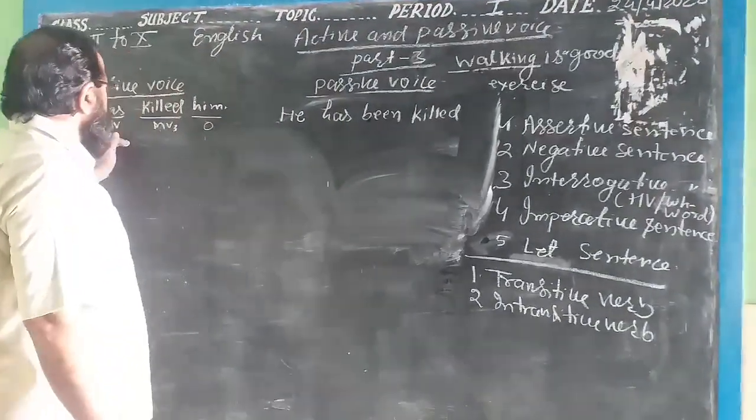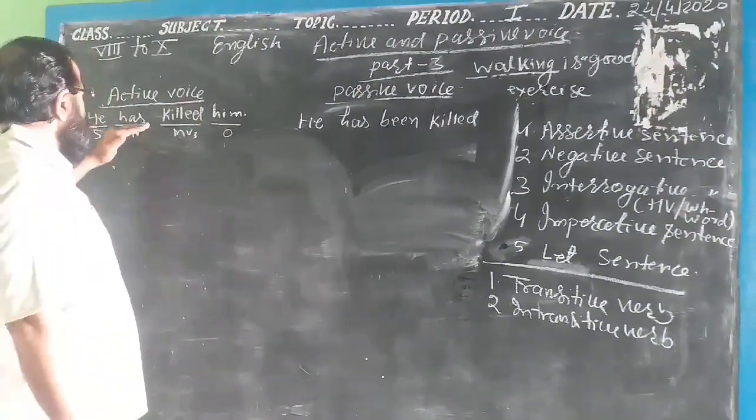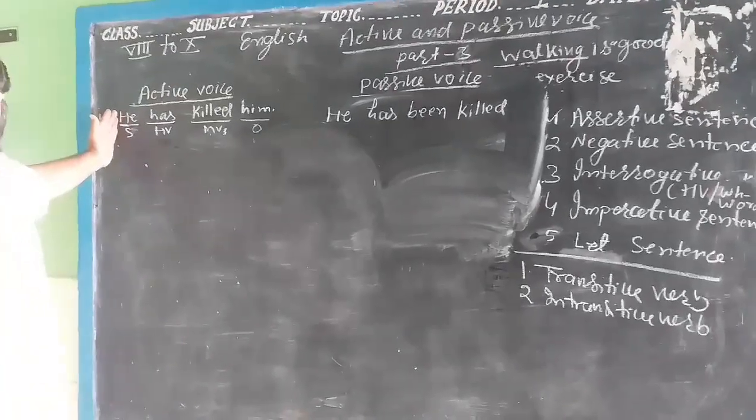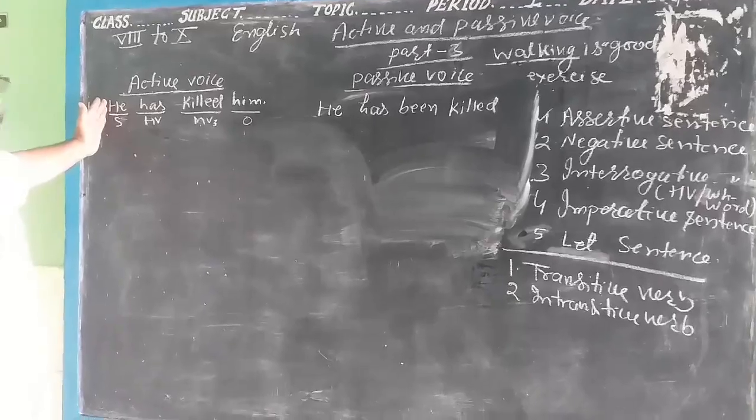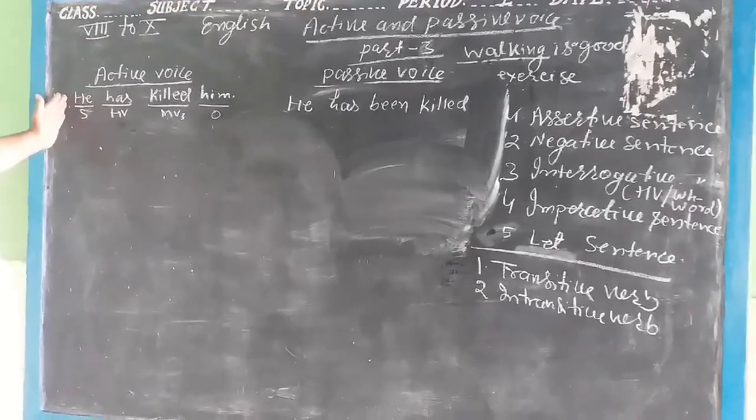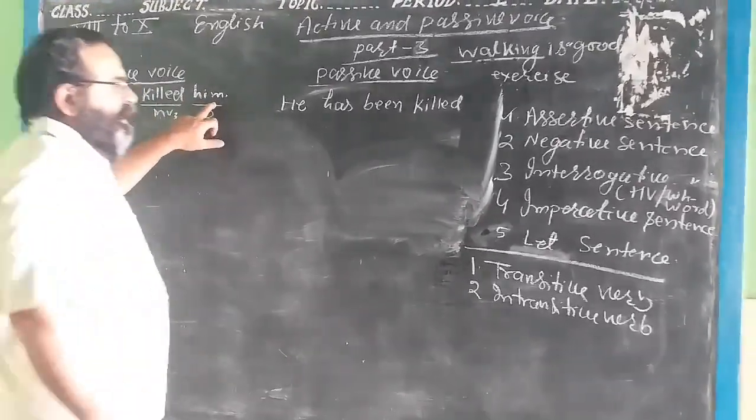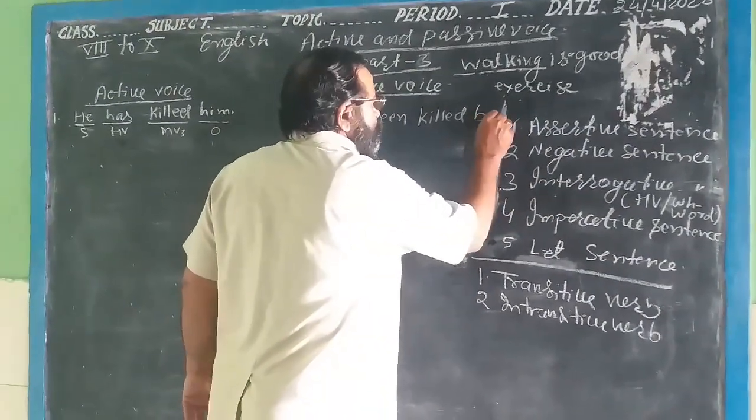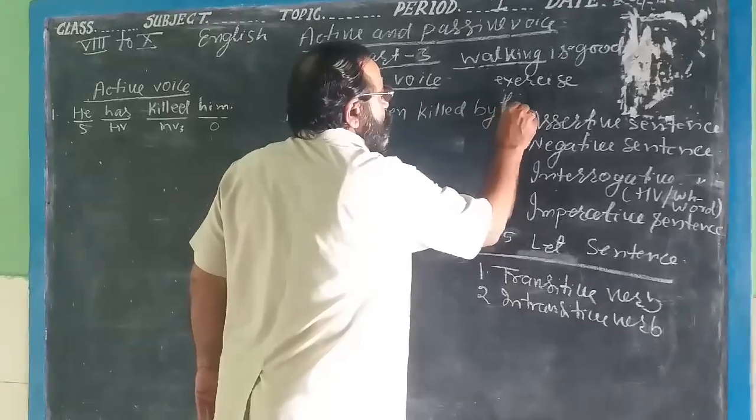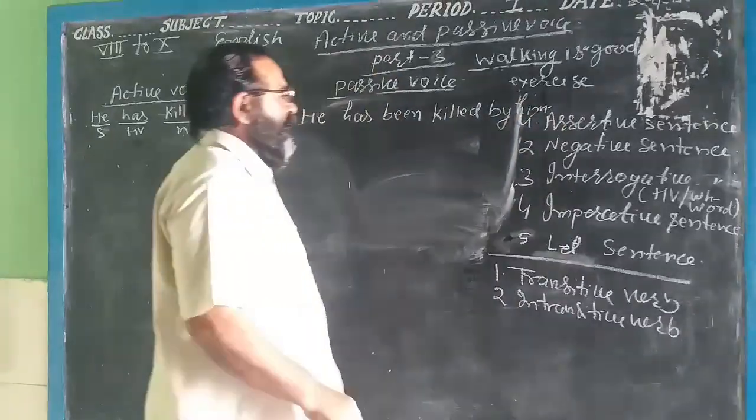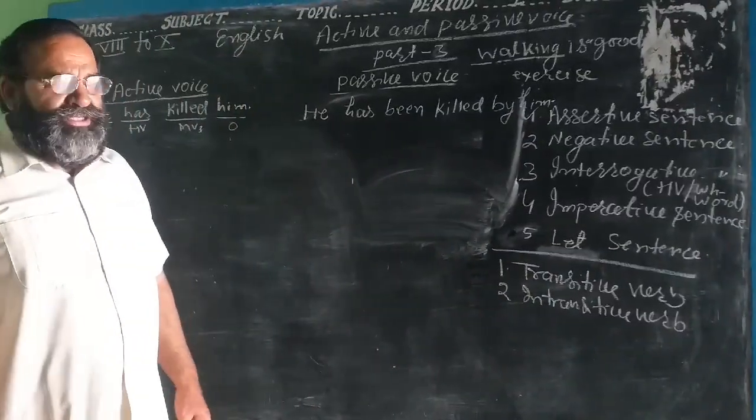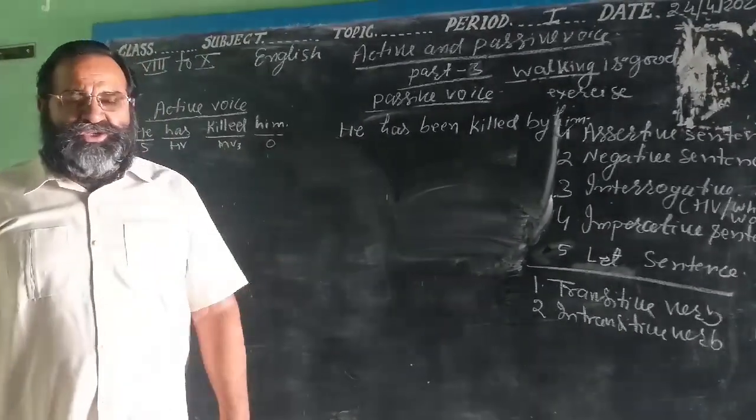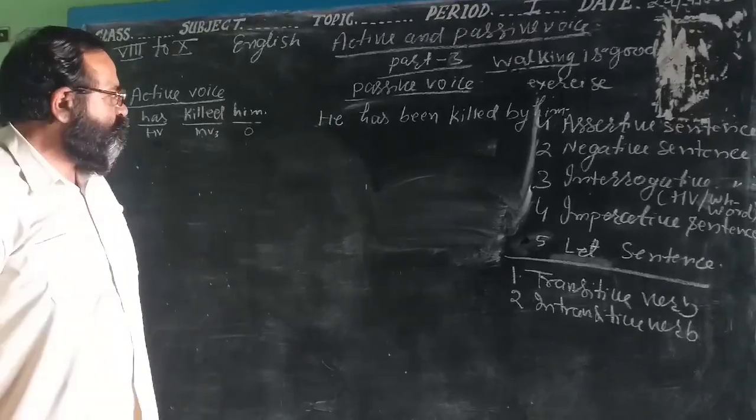Okay. Now what is left? Now left is he. He is the subject. It will be changed into the object. So what is the object form of he? That is him. You write here him. Before the object, you will have to write by. By him. This is the assertive sentence. Assertive sentence means only sentence, the positive sentence.